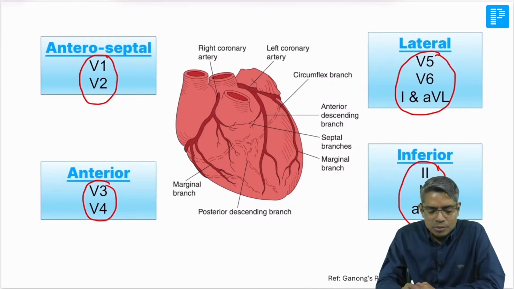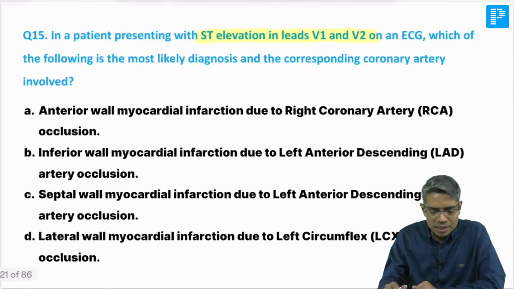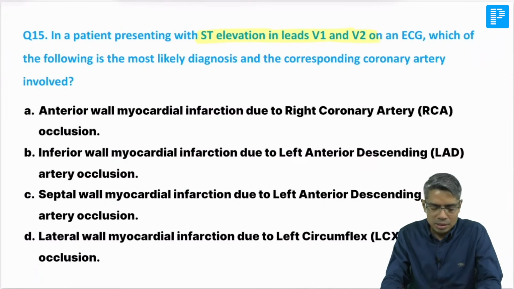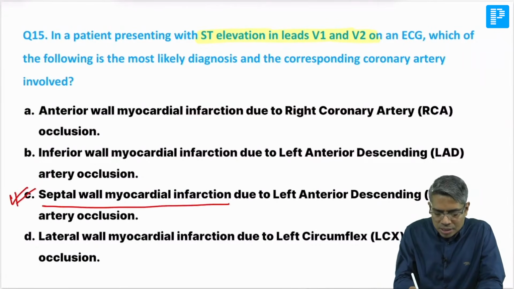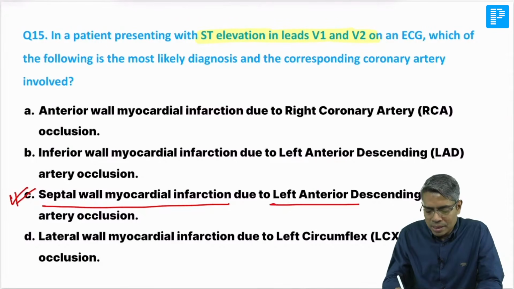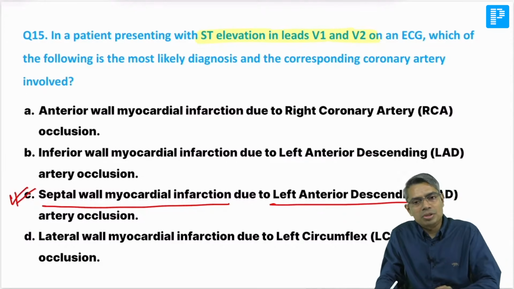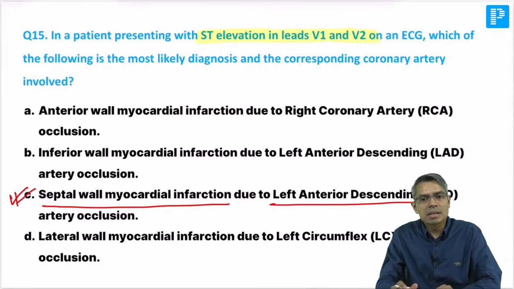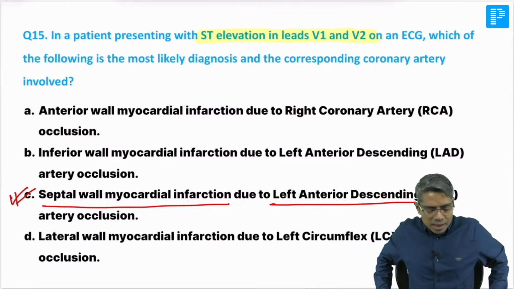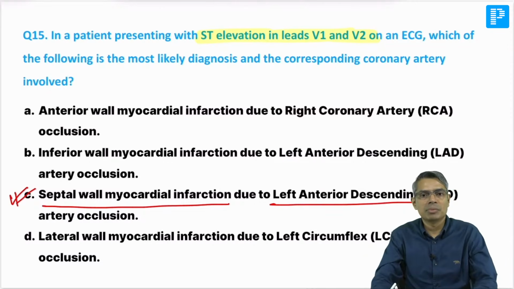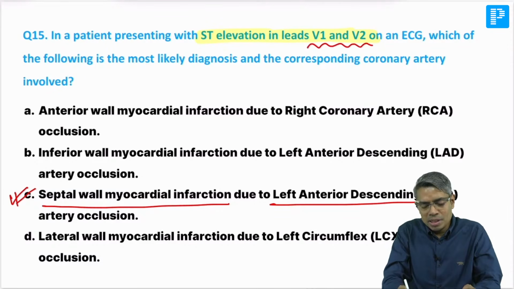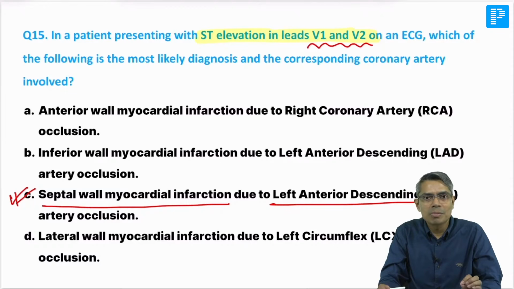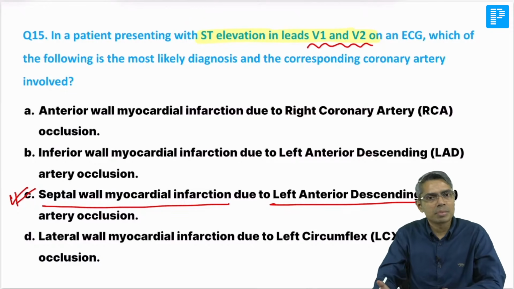Now which artery is going to supply the septal wall, that is also very easy for you to remember. So septal wall infarction is the answer of this question, due to left anterior descending artery occlusion. The different arterial distributions, where they supply, I believe you know better than me from your anatomical knowledge. So looking at V1 V2 leads, I can easily answer this is septal myocardial infarction, okay, anteroseptal or septal.